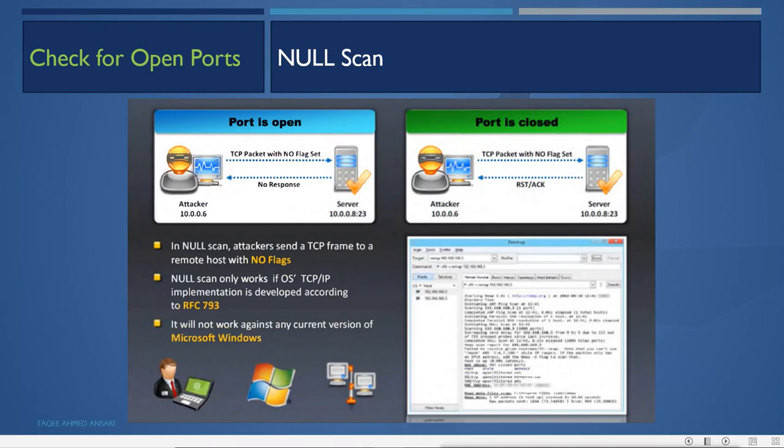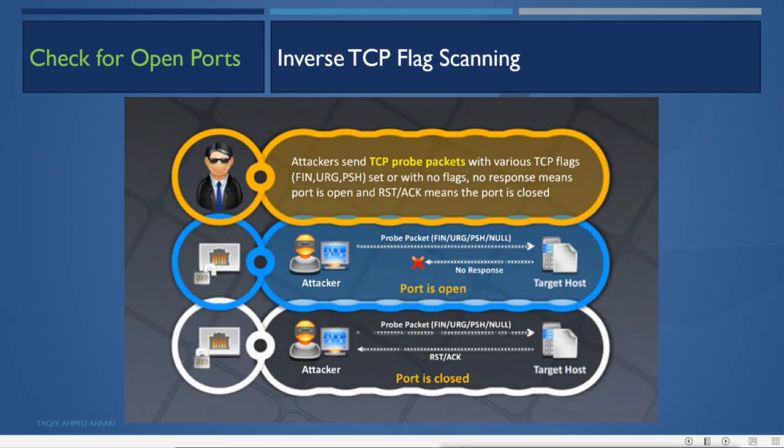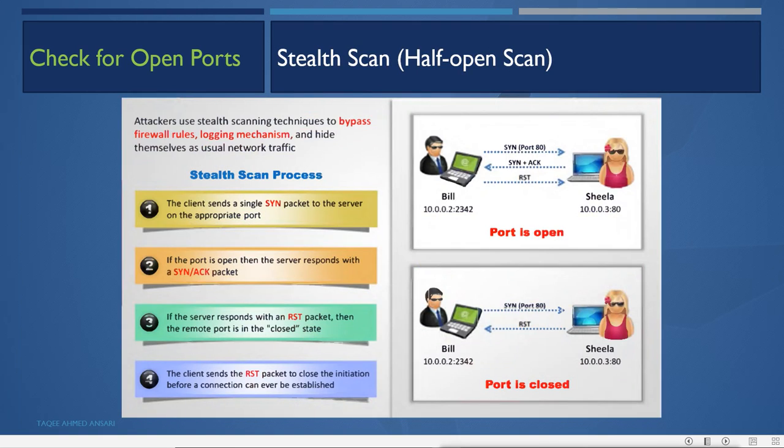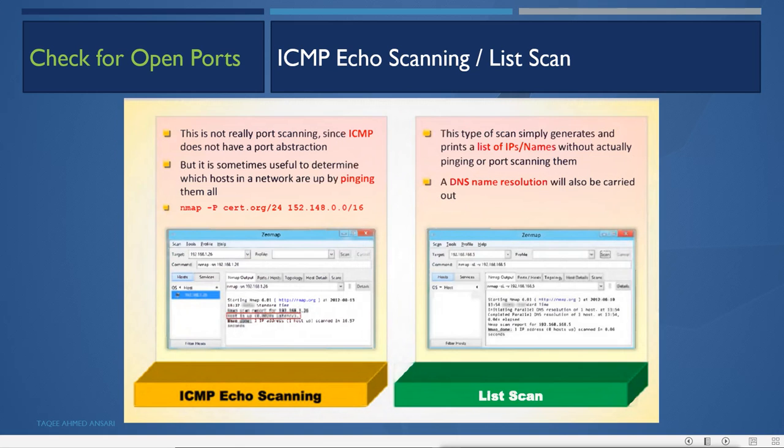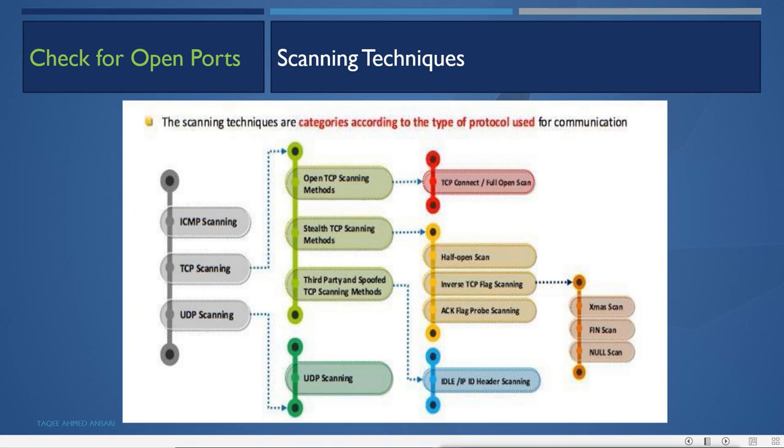So these are the different scanning methods we have. We have null scan, fin scan, Xmas scan. These are the stealth scans. With the half open, we can do the full open scan, which is not a stealth scan. We have other scans also. If these scans are not working on Windows, these Xmas, fin or null, then we have other scans. That is the third party and spoof TCP scanning method. It is called idle or IPID header scanning also. And we'll do this next time.